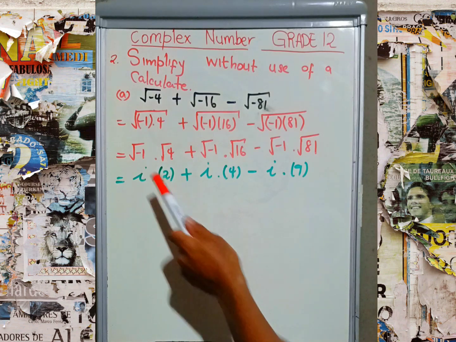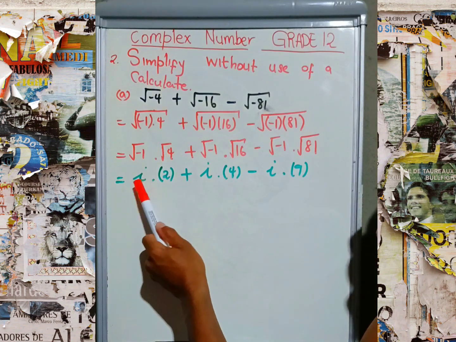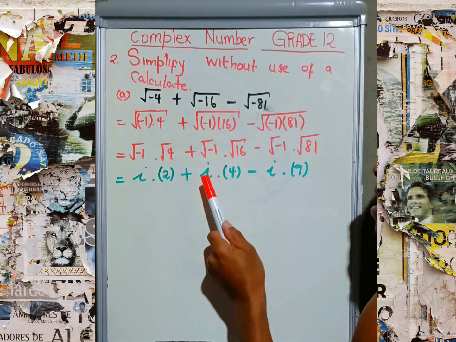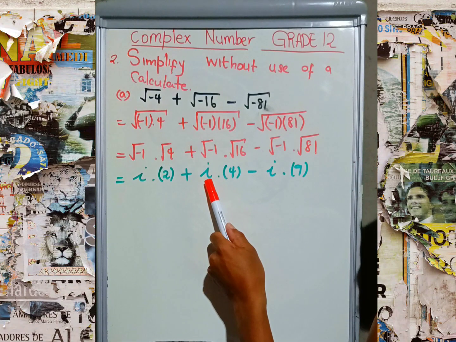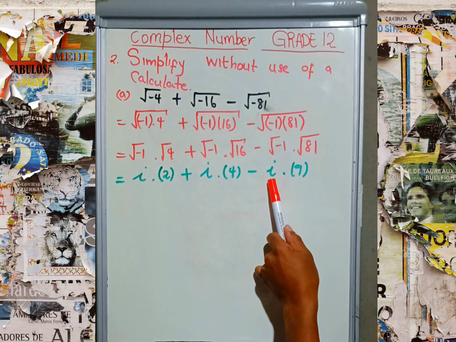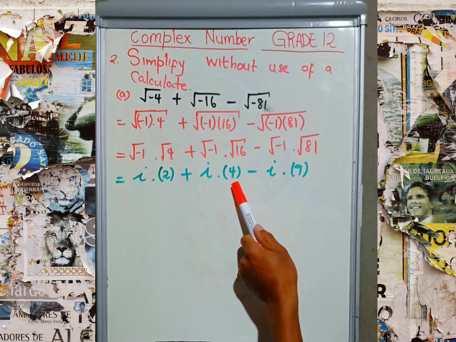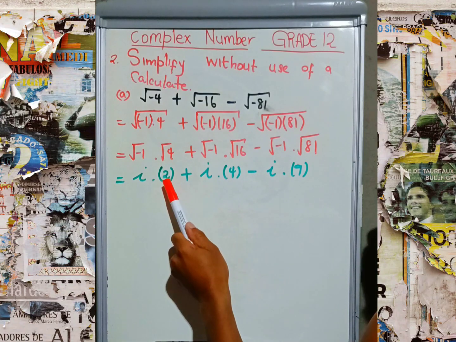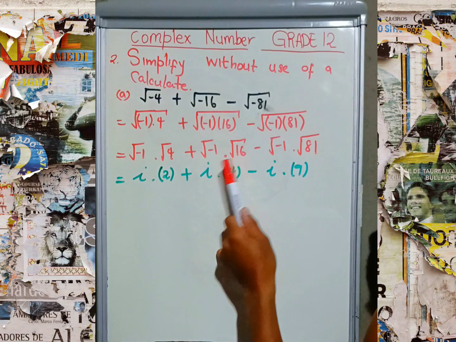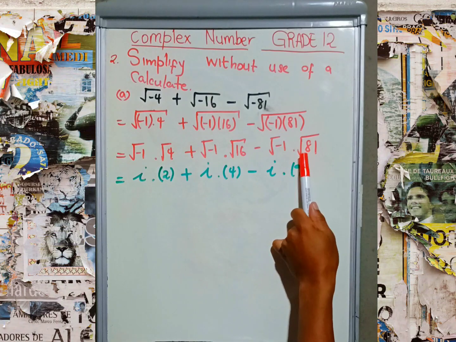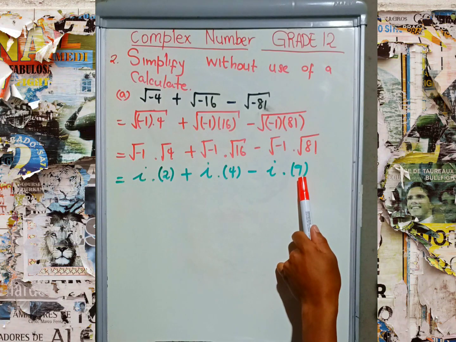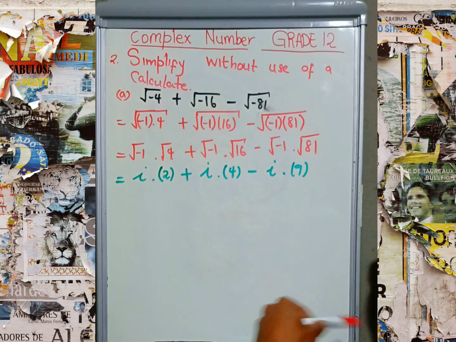Instead of writing root negative 1, I'm going to put i, because i is the imaginary number. Then I ask myself, what is the square root of 4? It is 2. The square root of 16 is 4. The square root of 81 is 9.